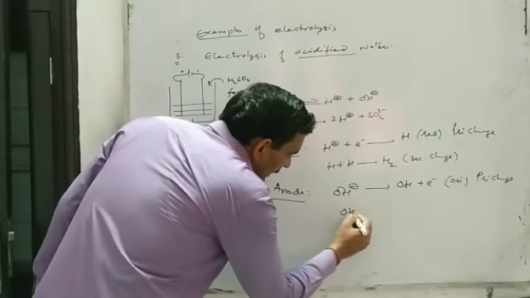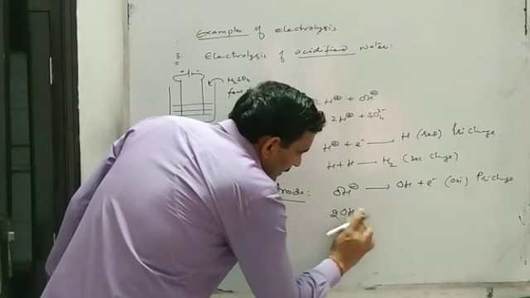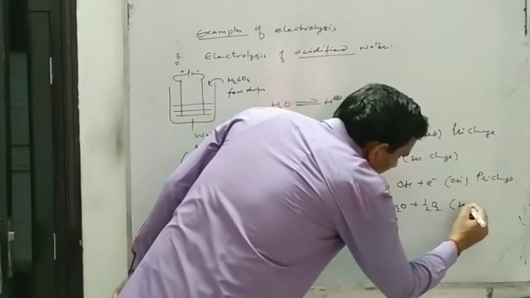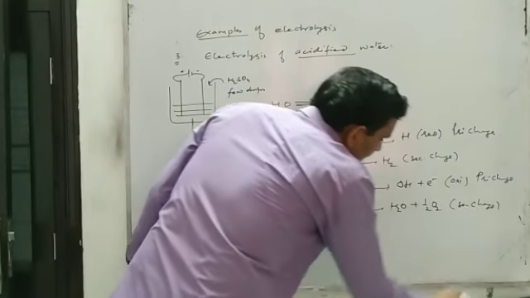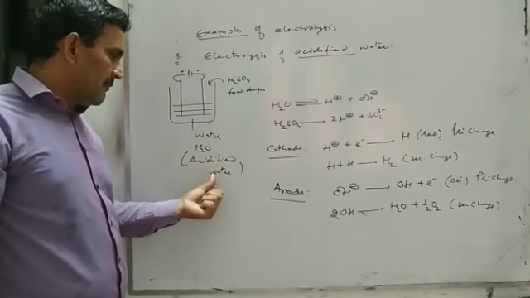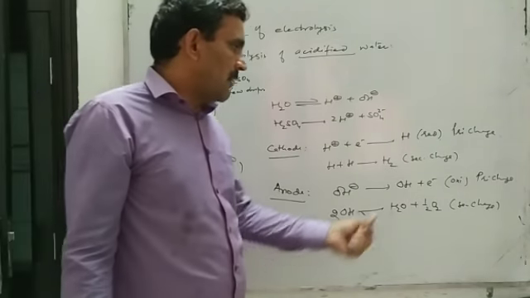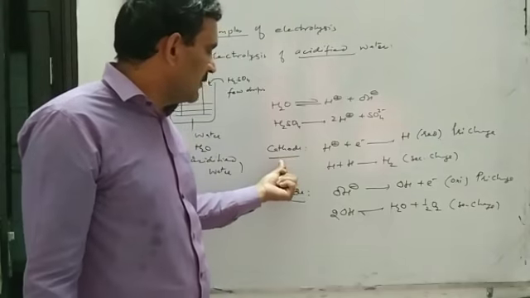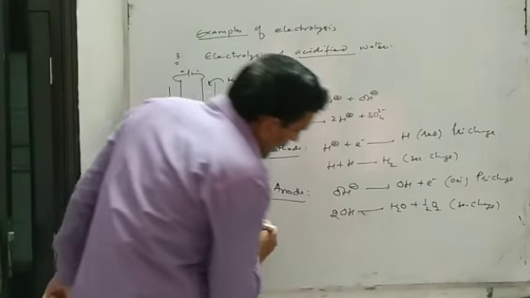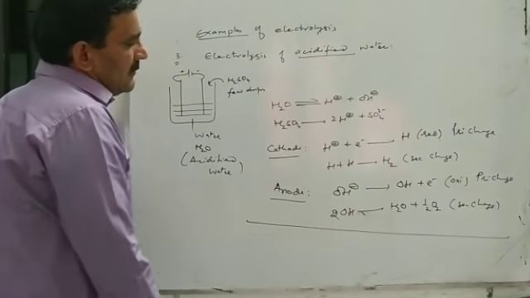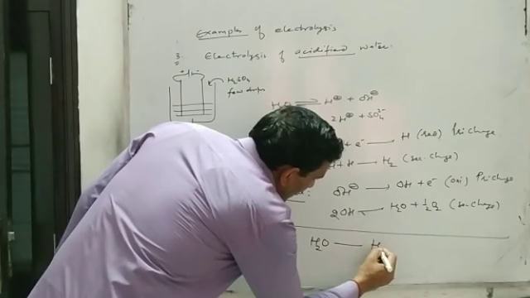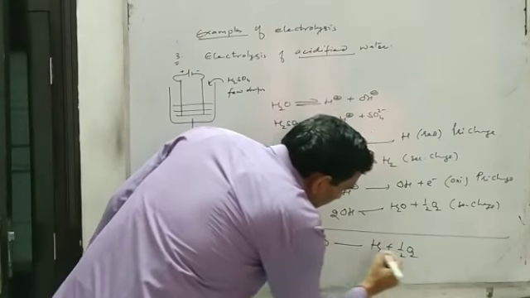Now these OH free radicals will combine together, they will form water and half mole of oxygen, that can be called the secondary change. That is, during electrolysis of acidified water, hydrogen gas will be obtained at the cathode and oxygen will be evolved at the anode. And if we write a balanced overall equation, it will be water gives hydrogen plus half mole of oxygen.